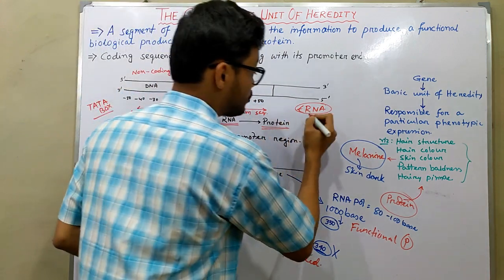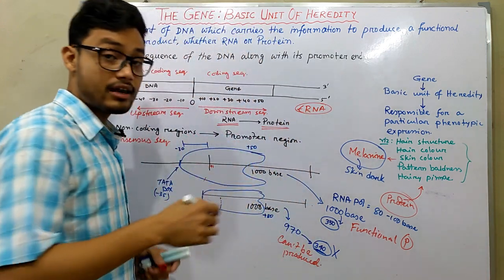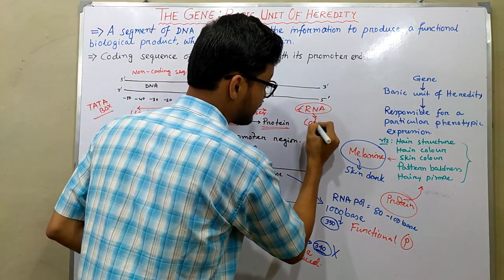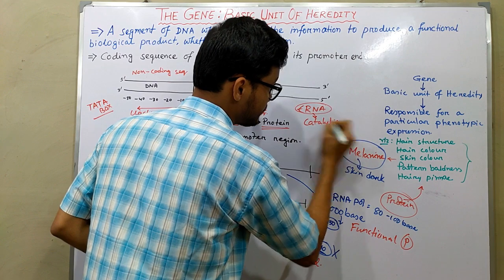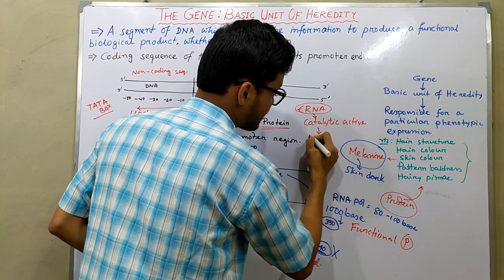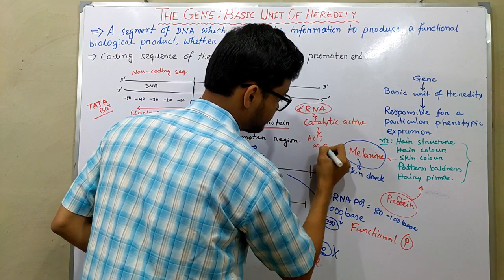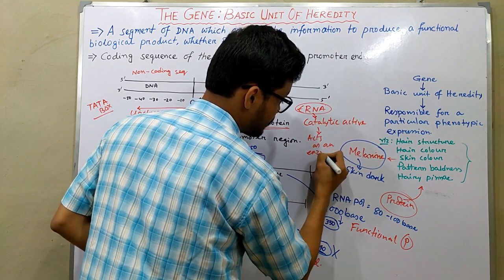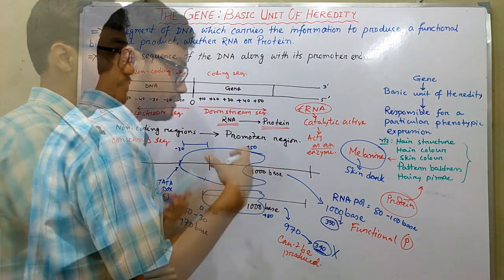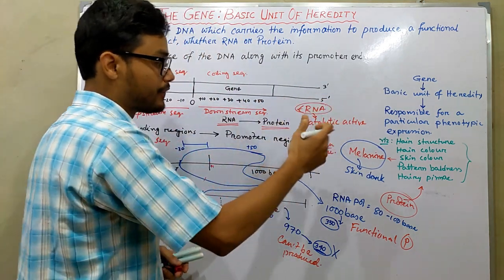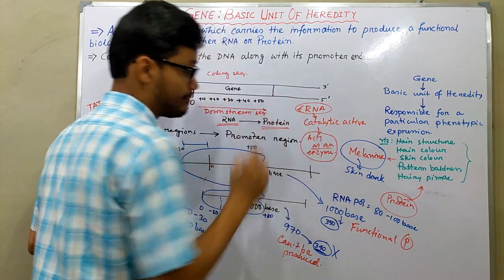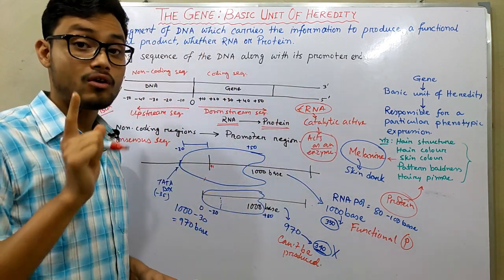Those RNAs act just like an enzyme, but they are not enzymes, because all enzymes are proteins.